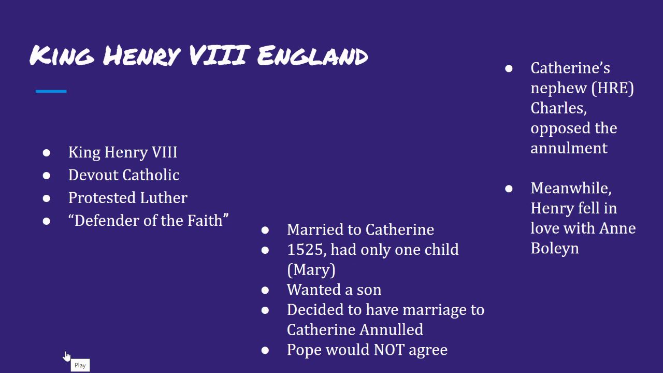He was married to Catherine, they only had one child. And he ultimately wanted to have his marriage to Catherine annulled. While all that was going on, he was falling in love with this woman named Anne Boleyn. And the Pope wouldn't allow this divorce, and the Holy Roman Emperor also wouldn't allow for that divorce.